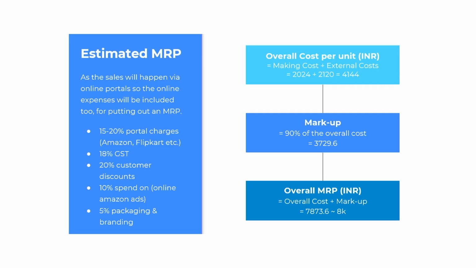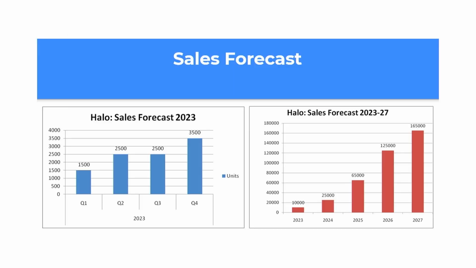So the overall cost per unit was making cost plus external cost of rupees 4,144. Markup cost, they wanted to earn some profit, 90% of the overall cost, 3,729. So the overall MRP is around 7,873 rupees. So close to 8,000 rupees is what they want to make this as an MRP in the market, right? So this is very important for your product as well, doing all this due diligence.